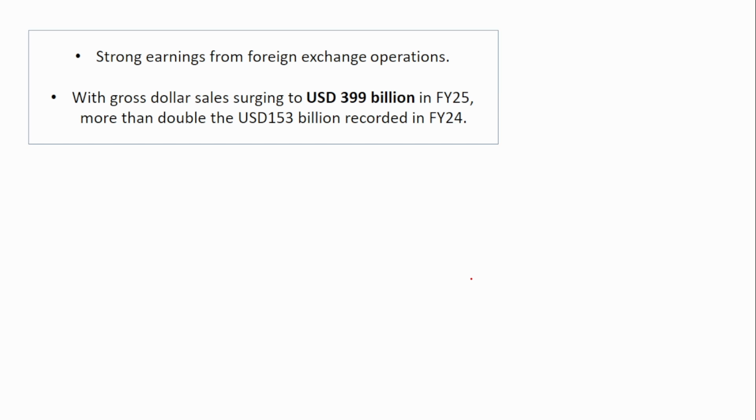The main reason for this increase is strong earnings from the foreign exchange operation. Okay, so with gross dollar sales surging to 399 billion in financial year 25 compared to just 153 billion, so almost double. That is the dollar sales, if you see, it has been from 153 to 399, more than double actually. So that is the main reason for the increase in income and also increase in the surplus.